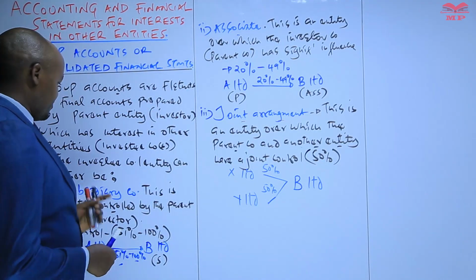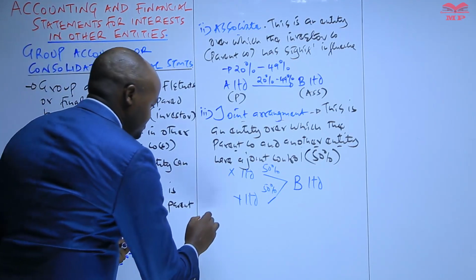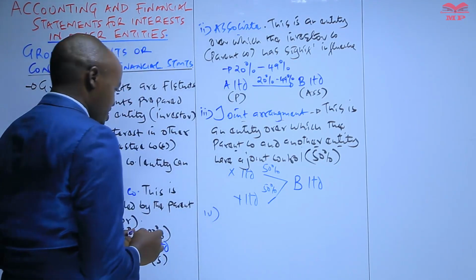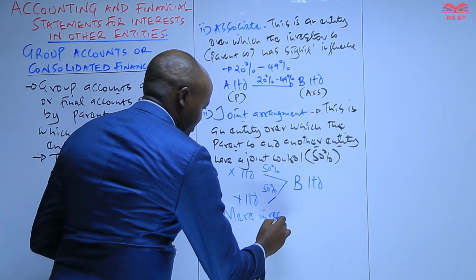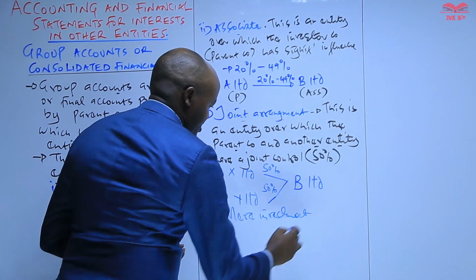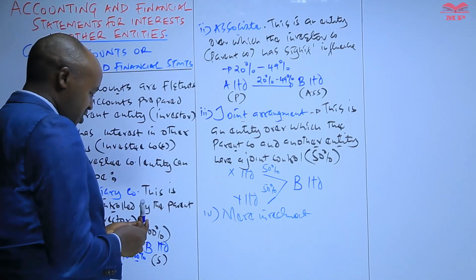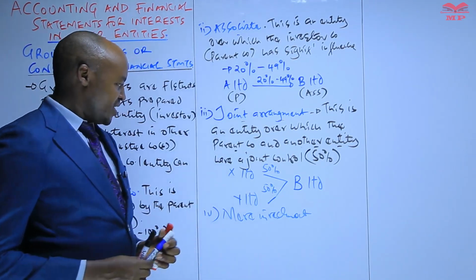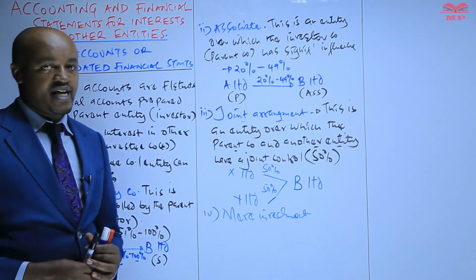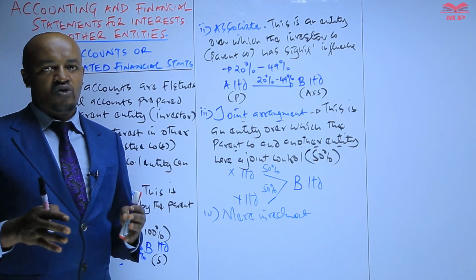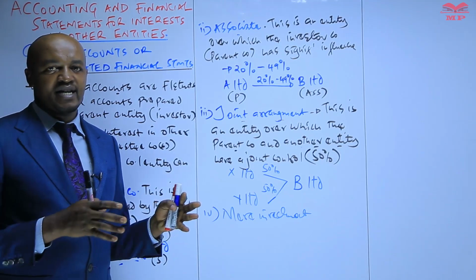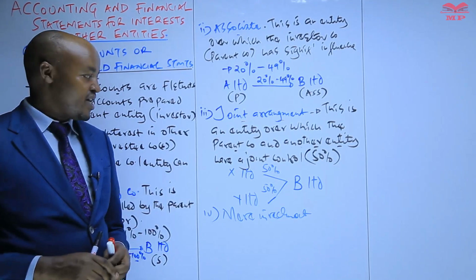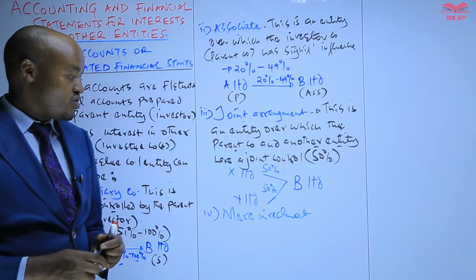So on the other hand, the investee company number 4 can be a mere investment. So in this case, when we talk about a mere investment, this is whereby the parent entity, or basically the investor company, or the investor, has acquired shares which are less than 20% of the shares issued by the investee company.